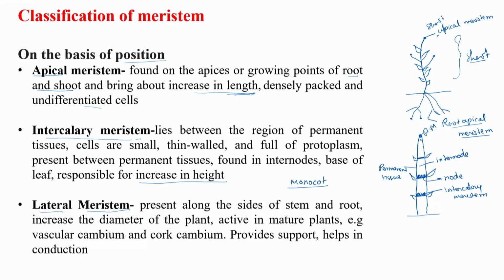Okay, so this thing is brought about by lateral meristem. Lateral meristem increases the diameter of the plant, or girth of the plant. Now, where this lateral meristem is present, basically two types are there, which are vascular cambium and cork cambium. Now these lateral meristems are present on the sides of the plant.